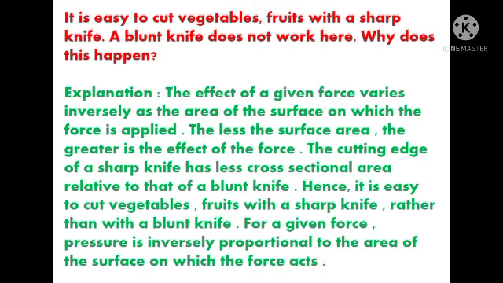The sharp knife has an edge of less cross-sectional area. The area of this cross-section is less in a sharp knife compared to the blunt knife. So, as the area of the surface is less, what happens? More force is applied there. Hence it is easy to cut vegetables and fruits with a sharp knife rather than with a blunt knife.